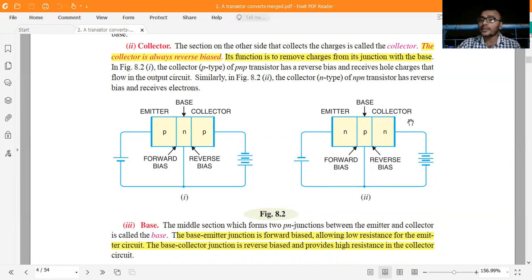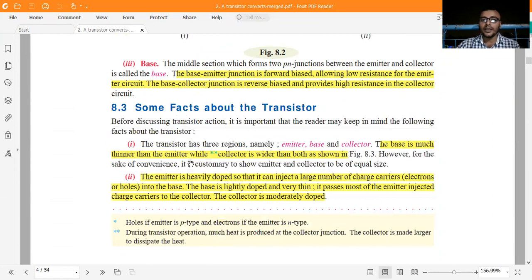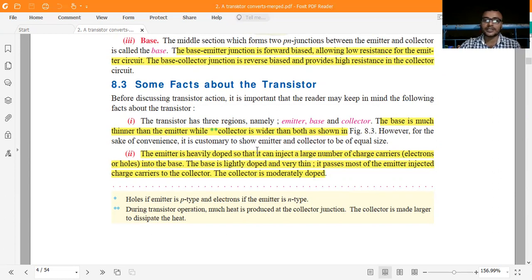But if you look at the right side of the second figure, you see that this is the N terminal and this is the positive terminal, meaning one is negative and the other is positive. This is the reverse biasing. Let us see why the emitter is heavily doped, the base is lightly doped, and the collector is moderately doped. I will explain all the things step by step.